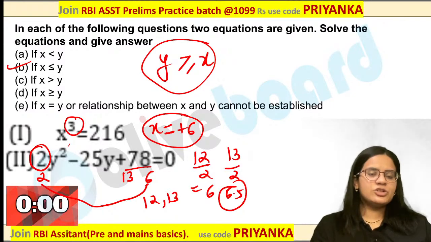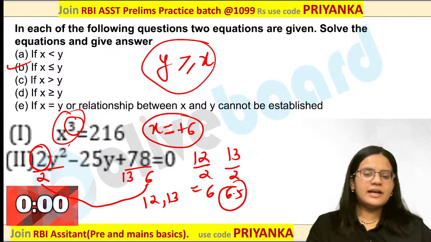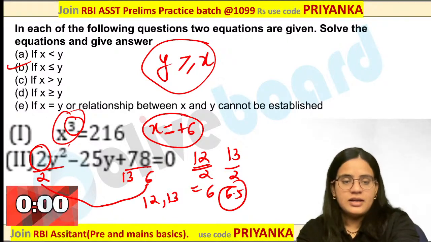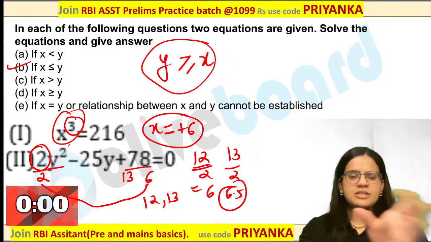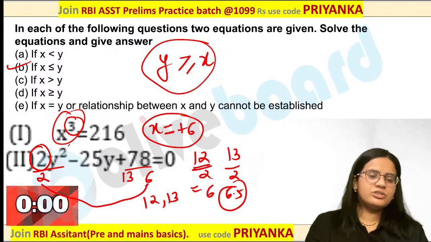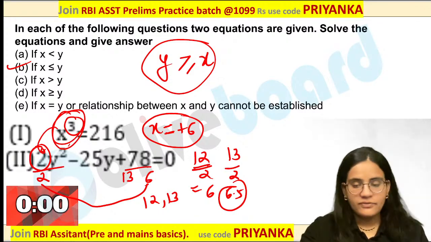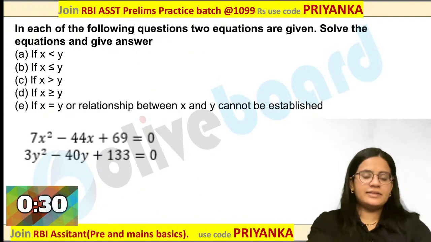Generally when here it is cube and here it is square, I prefer dividing by the coefficient itself rather than doing the cross multiplication method. Rather than following the cross multiplication method, it is better to calculate the actual root, especially when you have cube and square equations together. Chaitanya, you are perfectly correct. Let us quickly move on to the next question.